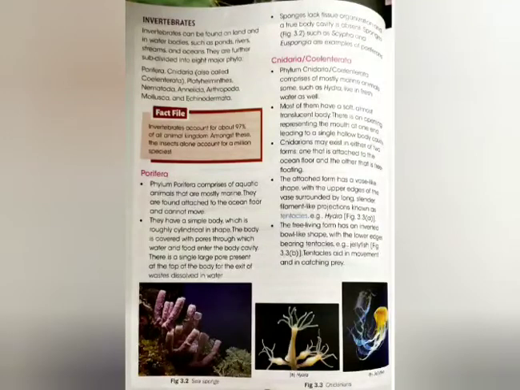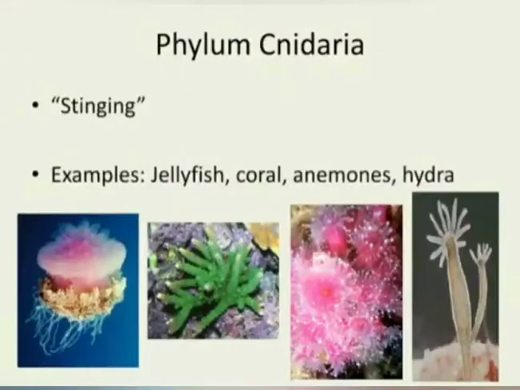Next phylum is Cnidaria, also called Coelenterata. They are also aquatic animals, mostly marine. Most of them have soft and translucent body. Their body is hollow and tube-like with only one opening called mouth. They exist in 2 forms, either attached to the ocean floor or free floating.